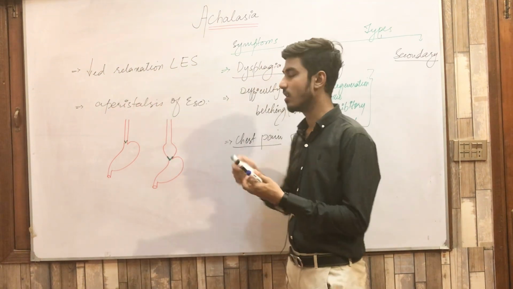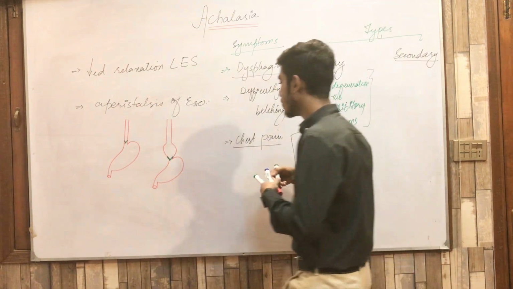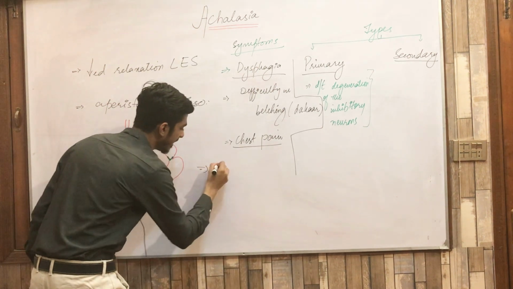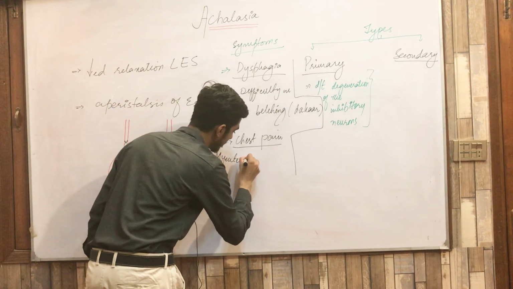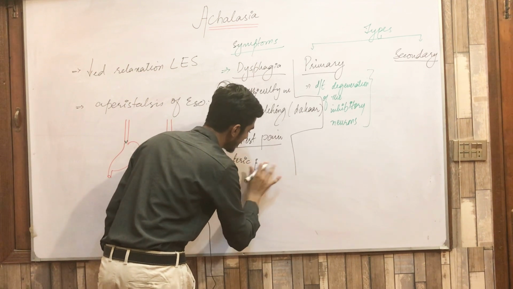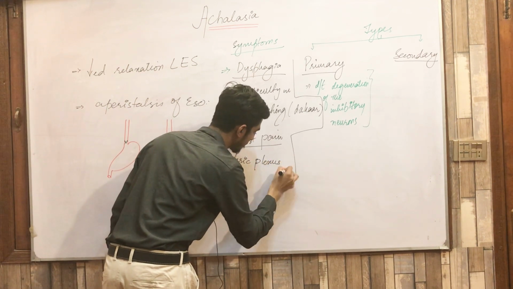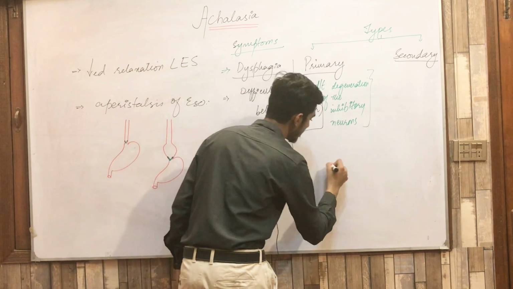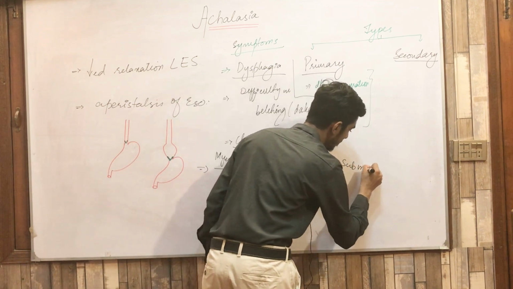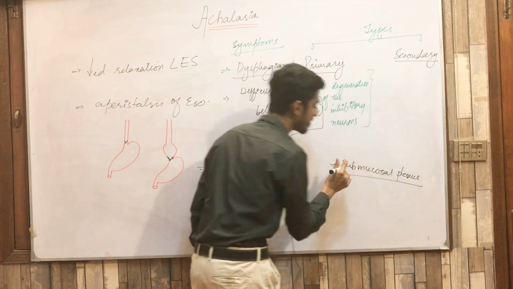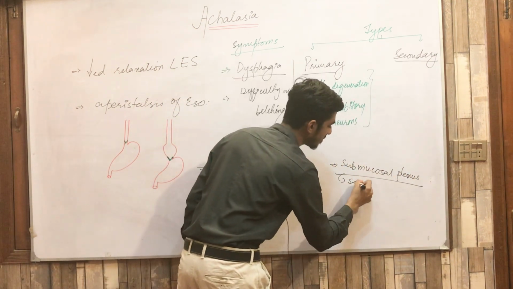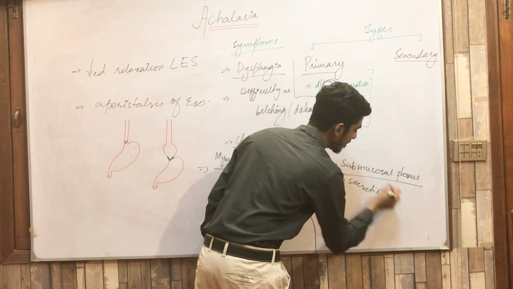Now, why is this lower esophageal sphincter in the contracted state continuously, and why is there decreased relaxation? As we all know, in the GIT we have the myenteric plexus. One is the myenteric plexus and the other one is the submucosal plexus. Right now we are not concerned with the submucosal plexus because it is involved in secretions.